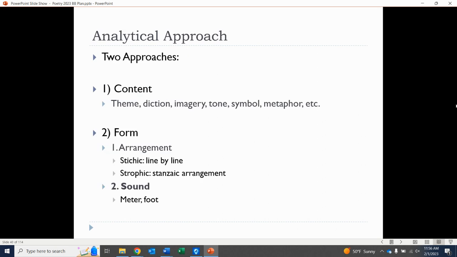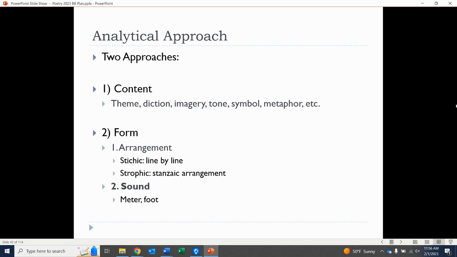So I already showed you the slide. Again, talking about different approaches to looking at literature analysis. You can look at content, which we always do, what's going on here in the text. And you can look at form. Previously, we looked at a lot of what's called stichic and strophic analysis, basically looking at the arrangement of the poem. And then there's also sound. How does it sound?